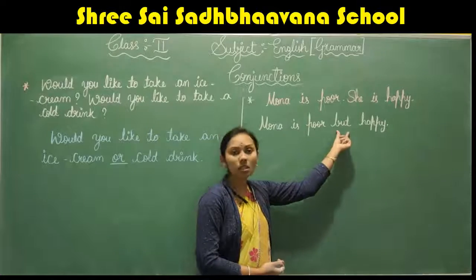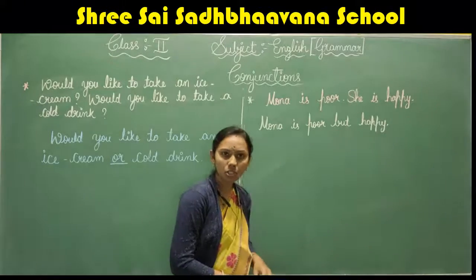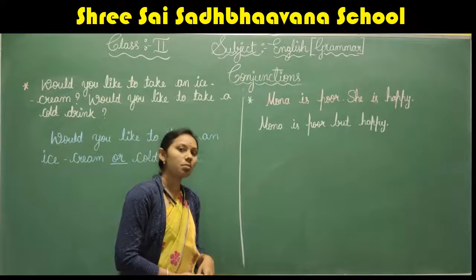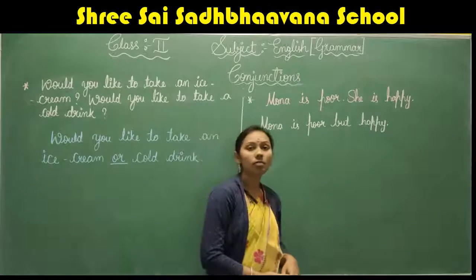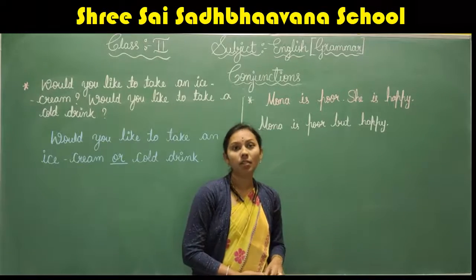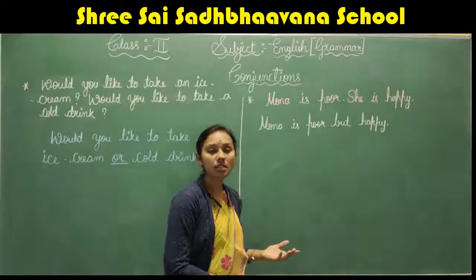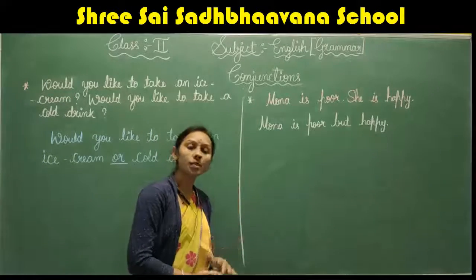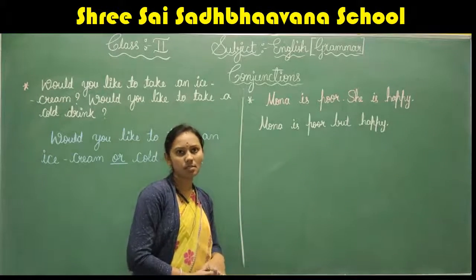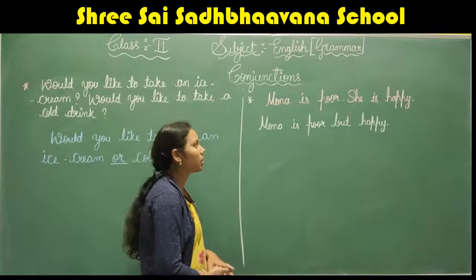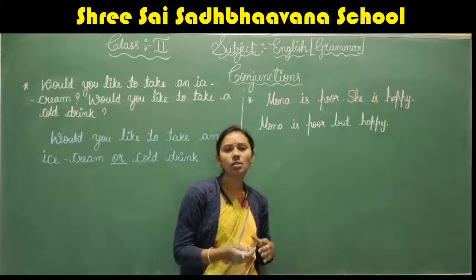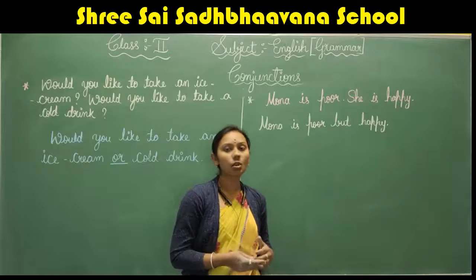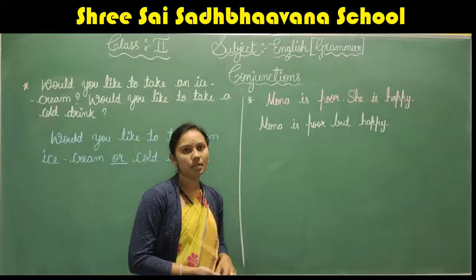Here the word but is a conjunction we use to join these sentences. That means we use but when the sentences have opposite ideas. The sentences which are telling about opposite ideas, there we are going to use but.